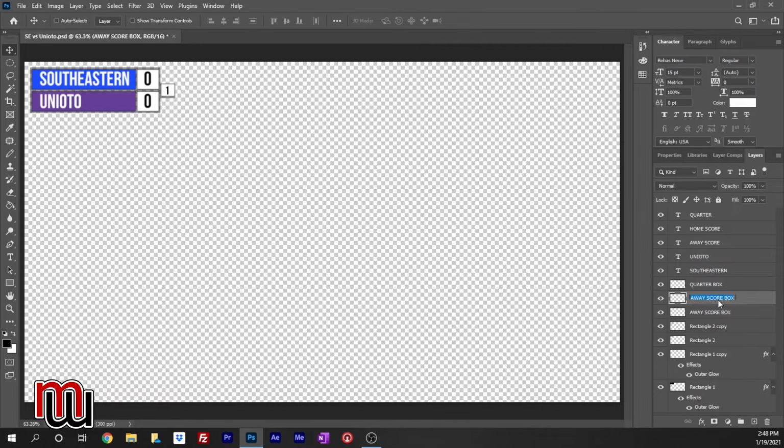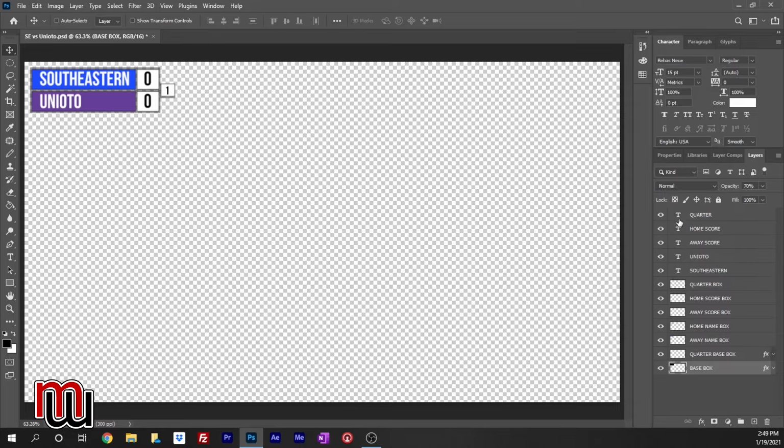box. Change this one to home. Home score box. This one is going to be home box. Home name box. That one visitor or away. Away name box. We're going to call this one quarter base box. And then we're going to call this one base box. Okay, and from there, we've pretty much built our scoreboard.